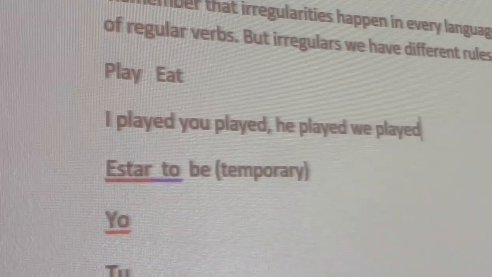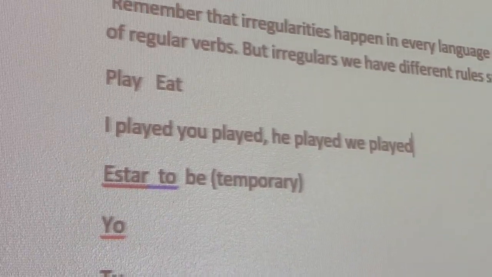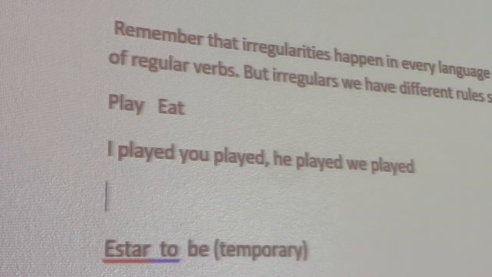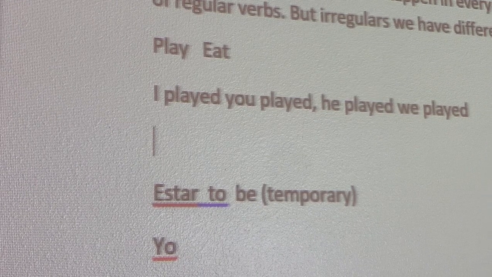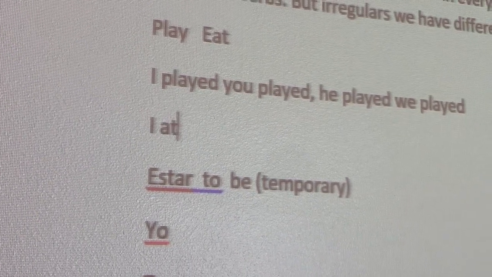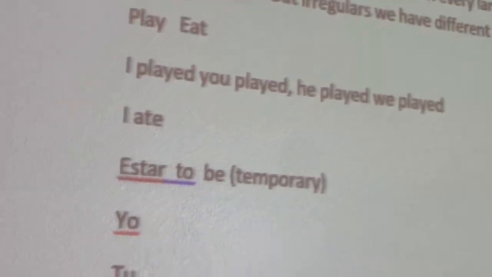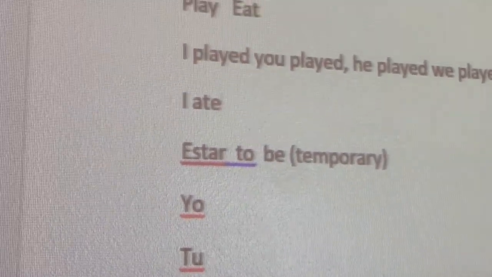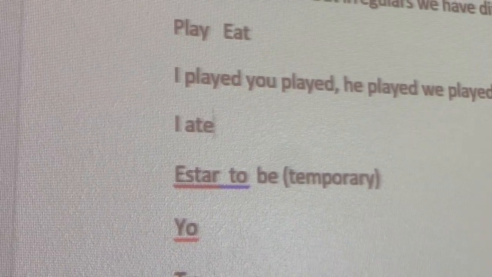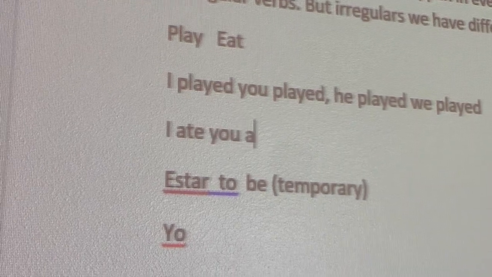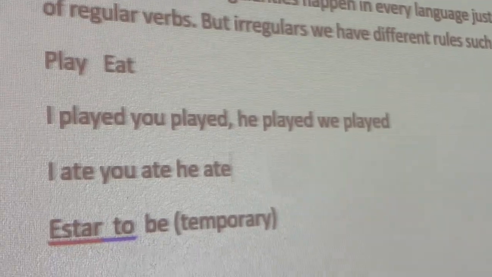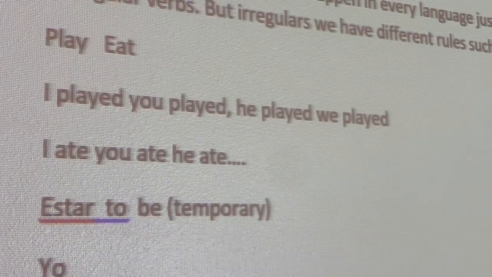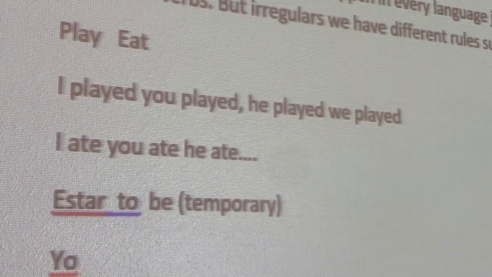So that's a regular verb, correct? Now, how about the verb to eat? The verb to eat is irregular. I ate. Notice it doesn't stay the same way as it originally was. In its infinitive, it changes. You ate, he ate, and so on and so forth. Just like in English, in Spanish, you also have irregular verbs.